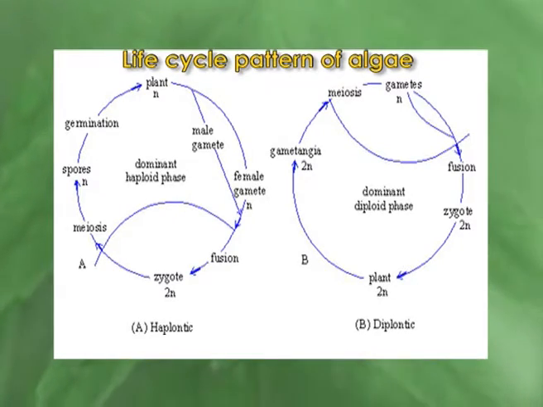Now, if we discuss the life cycle pattern of algae, we will find there is also diversification in this division regarding life cycle pattern. Here we will get haplontic, diplontic and haplodiplontic patterns of life cycle.